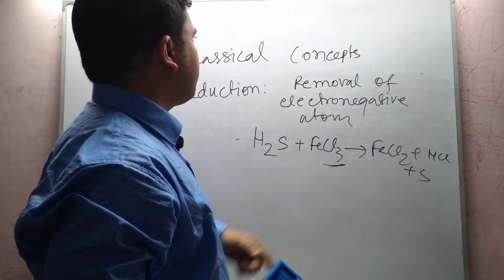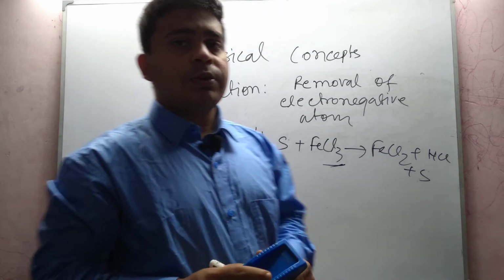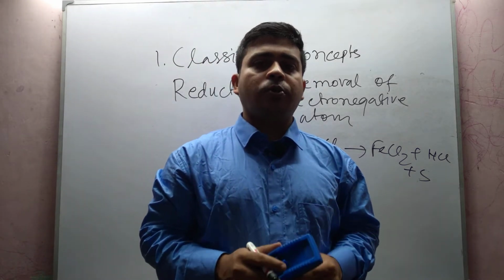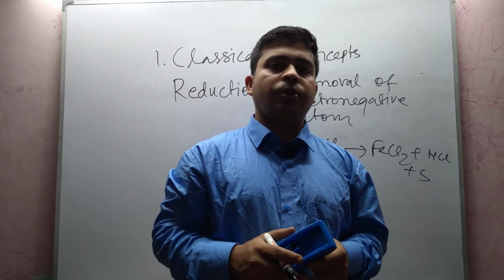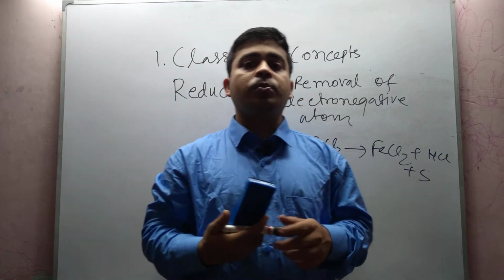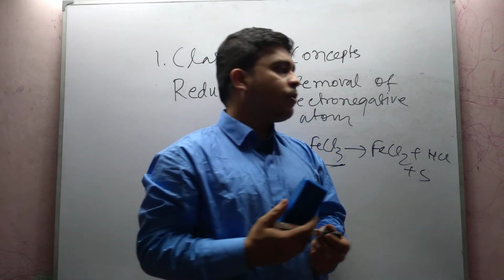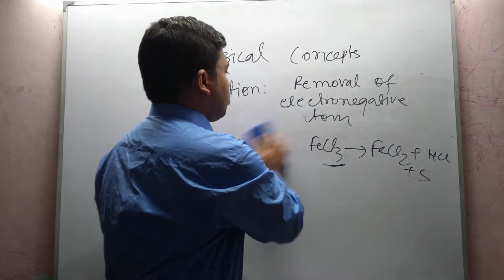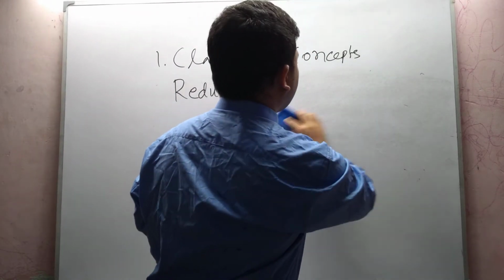So this process is called a reduction process, and these are the definitions of oxidation and reduction using the classical concepts. Now what is the example and definition of oxidizing agent and reducing agent using these classical concepts? We look once again at our main equations.